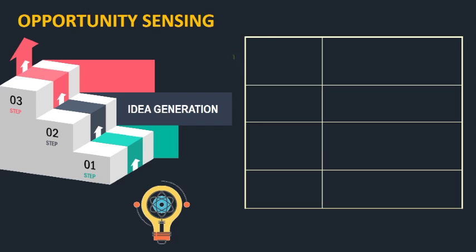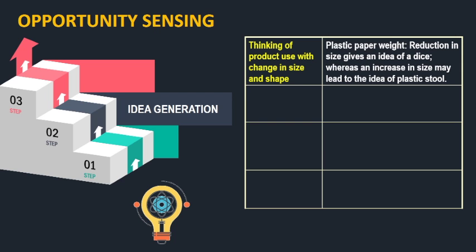A variety of video games are an example. It was all basically daydreaming, and then from there we had video games. Then thinking of product use with changes in size and shape. For example, take the case of a plastic paperweight. You reduce the size and it becomes a dice. You increase it and it becomes a plastic stool.